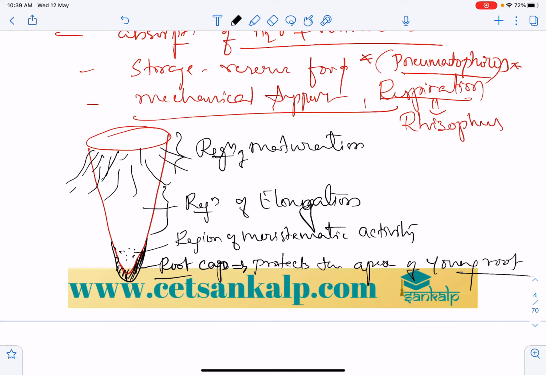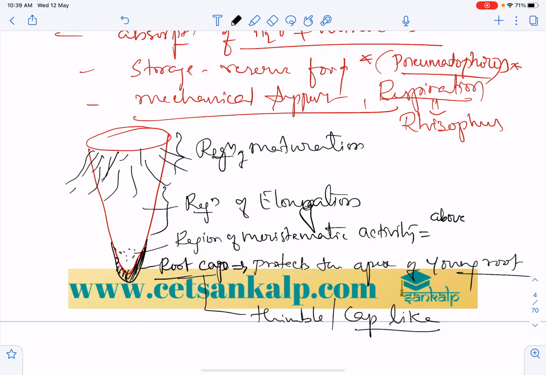So the root cap covers the root tip and protects the structure, which is generally thimble or cap-like. As it penetrates through the soil, it protects the root apex. The region of meristematic activity is present a few millimeters above the root cap.